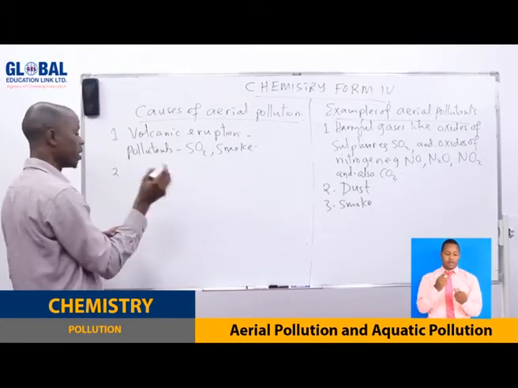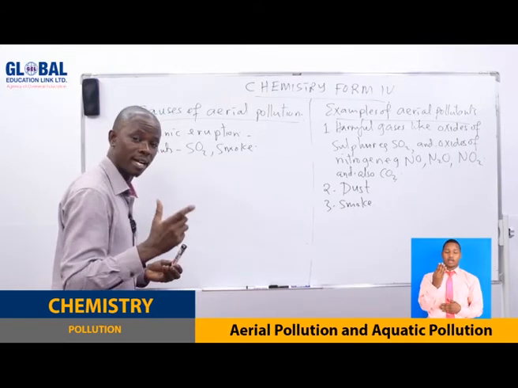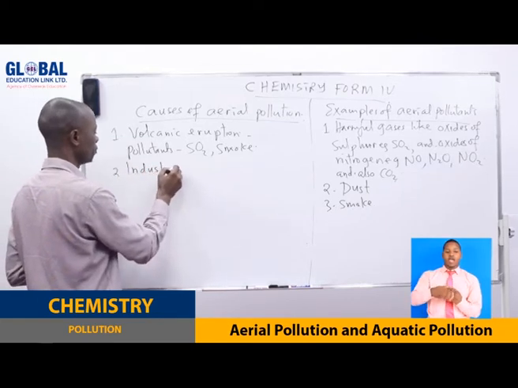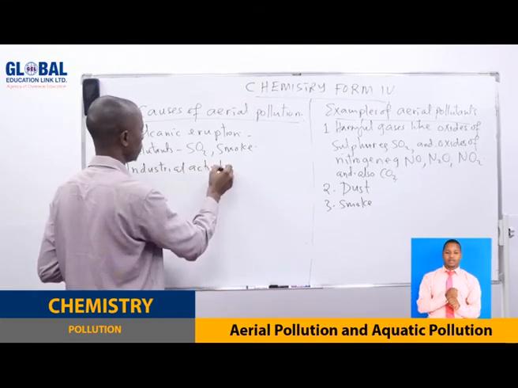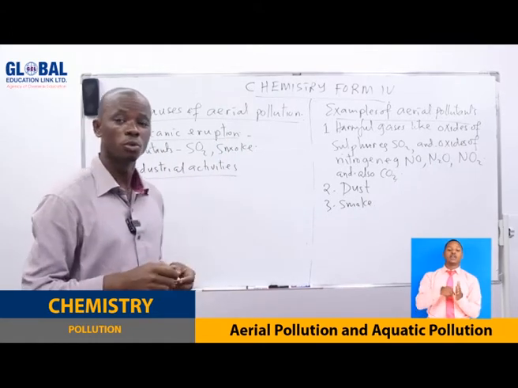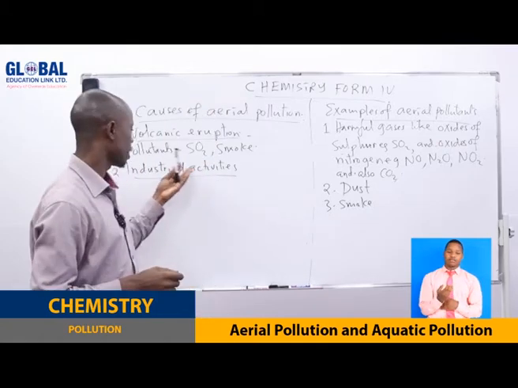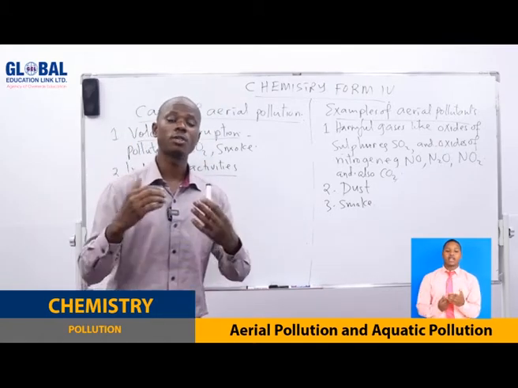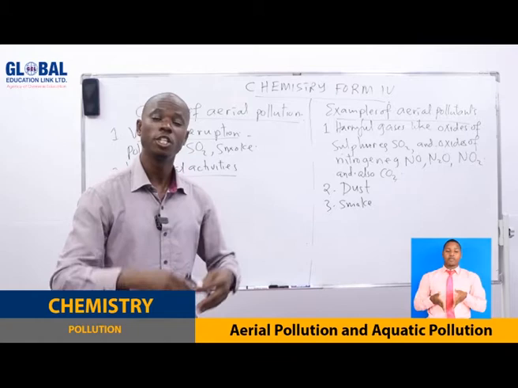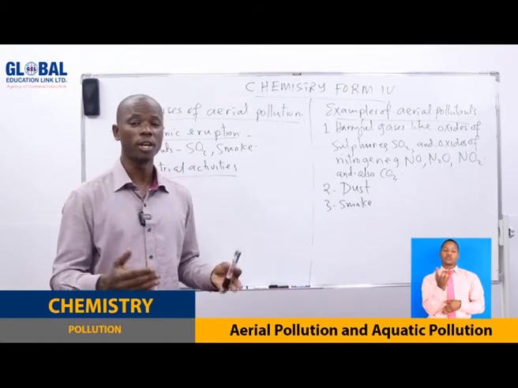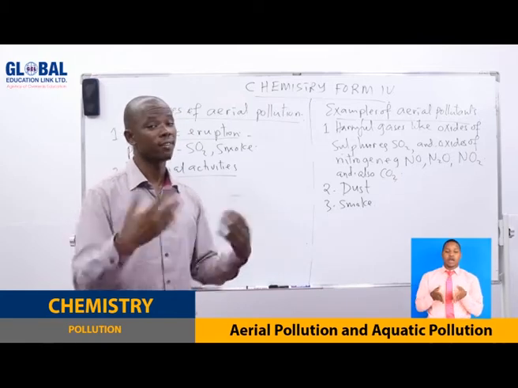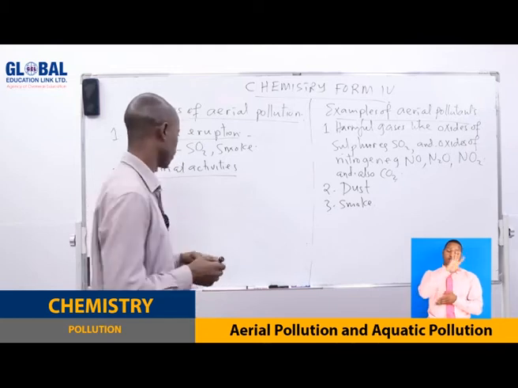Number two, we have another human activity which causes aerial pollution. This is about industrial activities. How do industrial activities pollute air? Industrial activities result in the production of harmful gases, and these gases are released into air. Also smoke can be given out when the machines in the industries are operating. So these are pollutants.